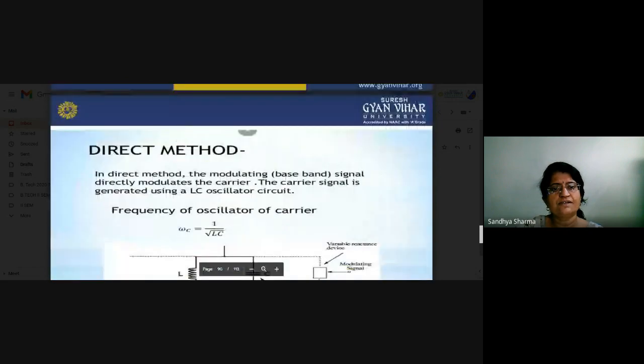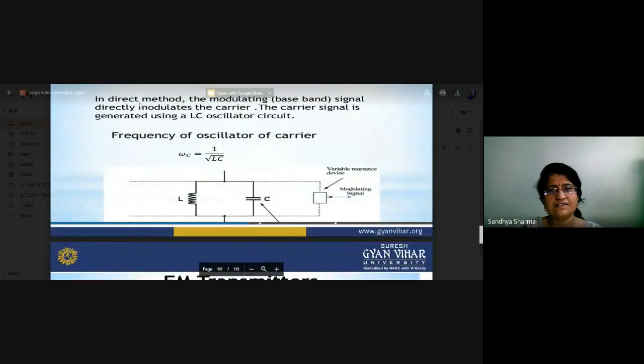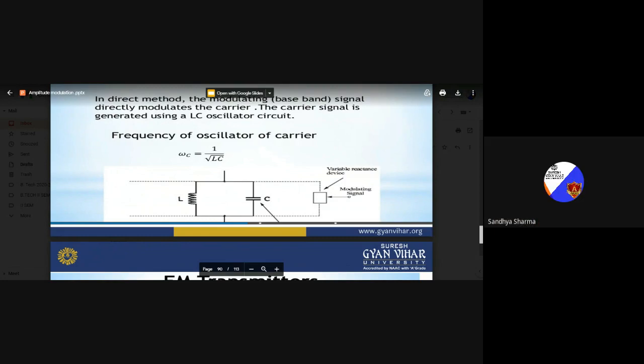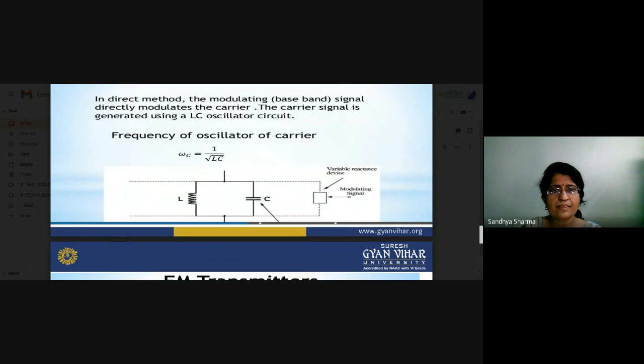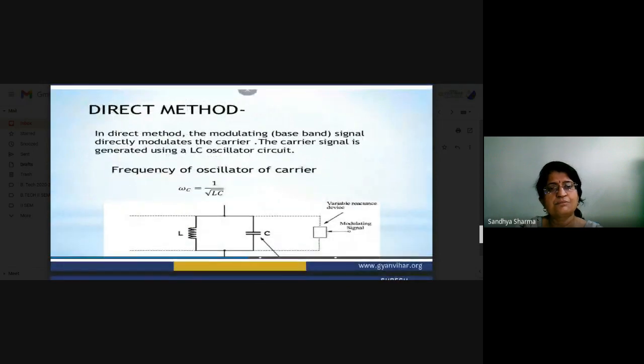First of all we are looking at the direct method. In the direct method, the modulating signal directly modulates the carrier, and the carrier signal is generated using an LC tuned circuit. We can see here the LC tuned circuit, which will generate the carrier signals. In parallel to that LC tuned circuit, we insert the modulating signals. According to that, we get the oscillator frequency fc equal to 1 by root LC. This is the basic principle behind the modulation.